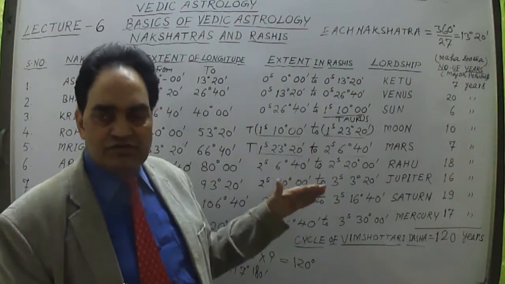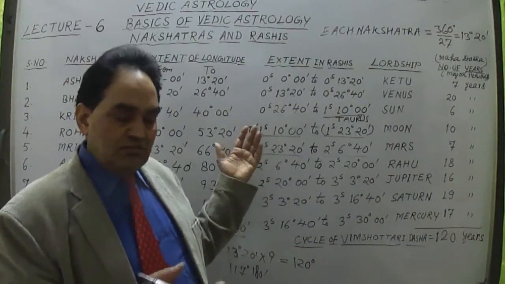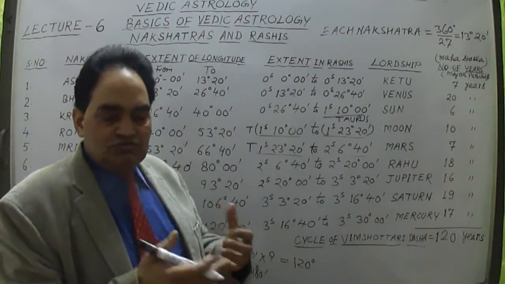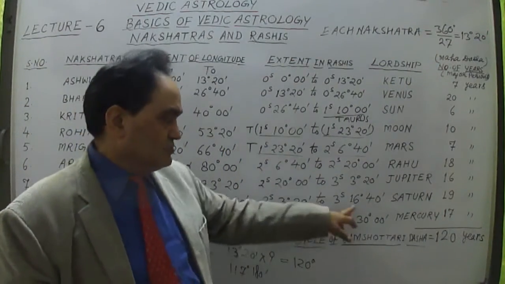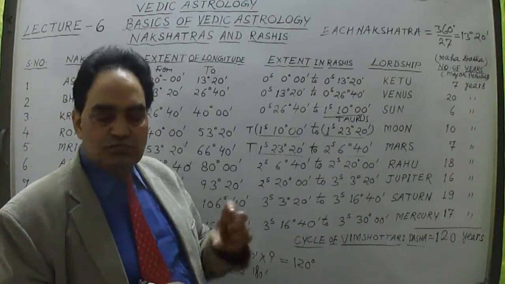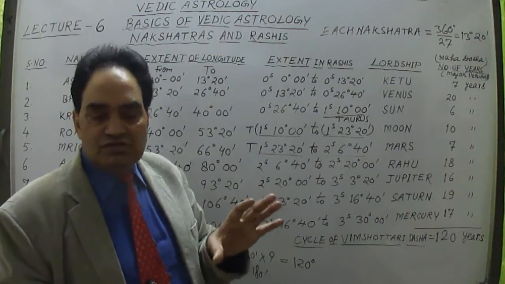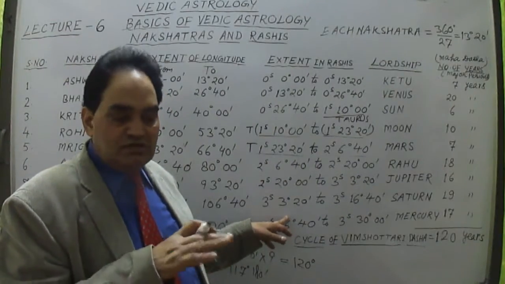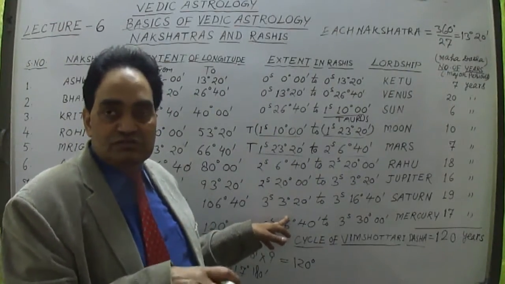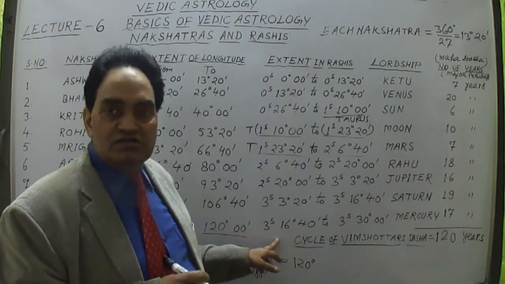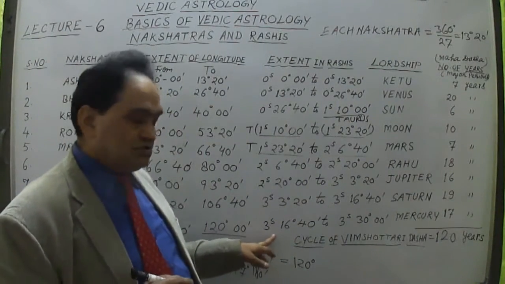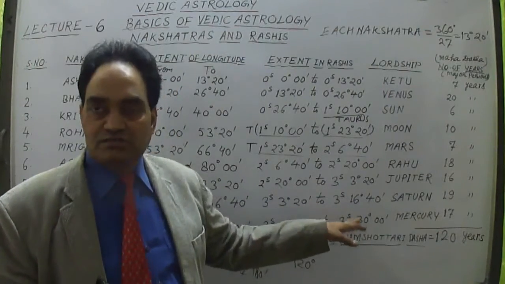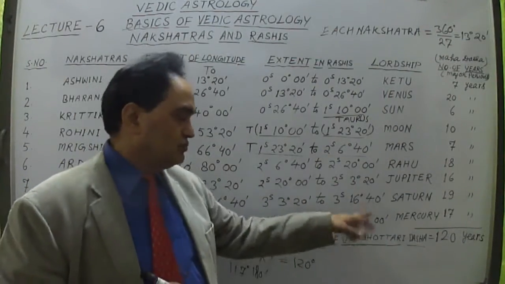This is the Cancer sign. 3 signs past means complete. 3 signs are completed, which means now the Cancer sign has started, with 16 degree 40 minutes. So up to 16 degree 40 minutes, the Cancer sign is still there, because there is still some of it left. The next Nakshatra, which is the 9th Nakshatra, will be from 3 signs past 16 degree 40 minutes to 3 signs past 30 degree 00 minutes.